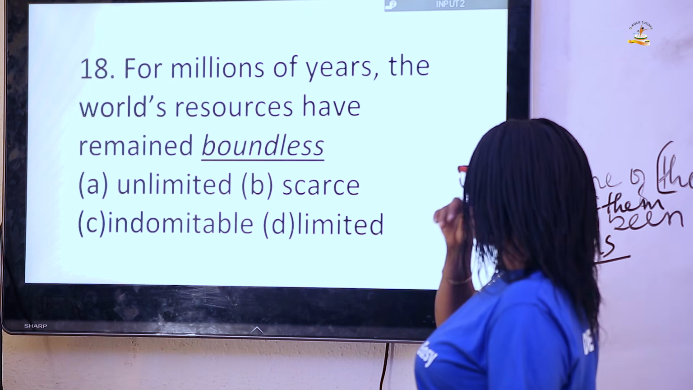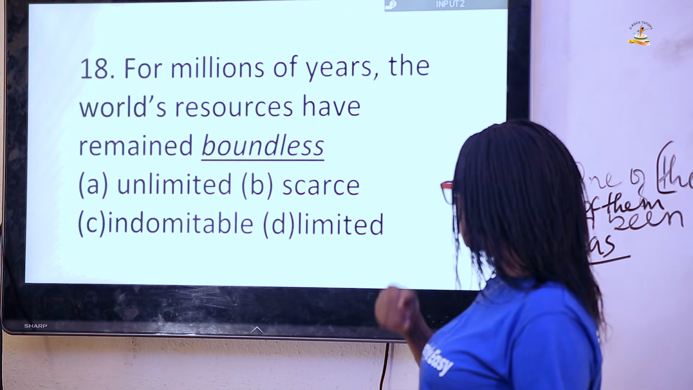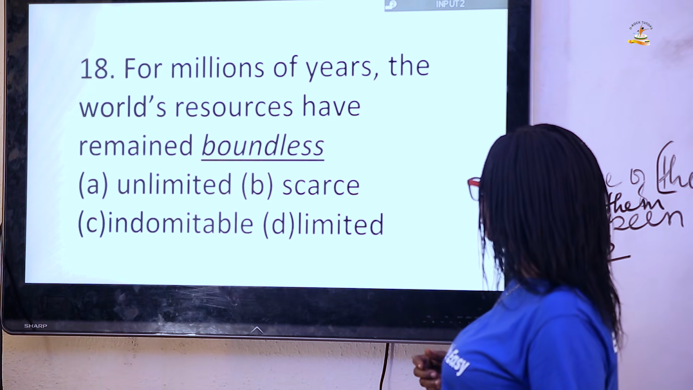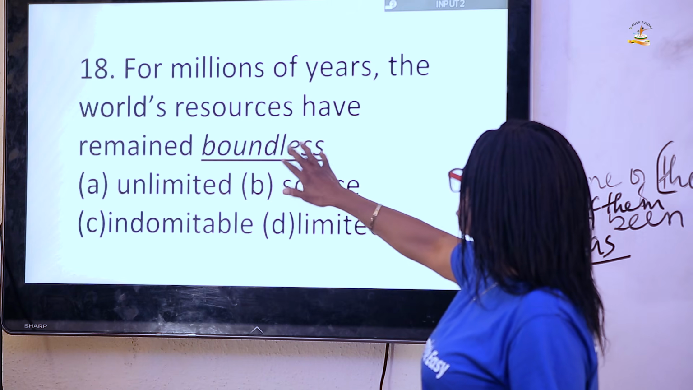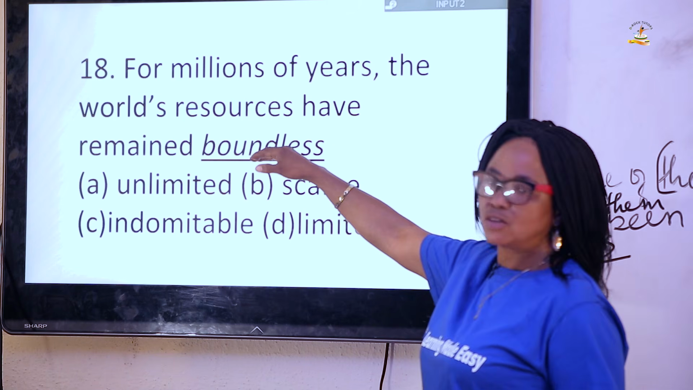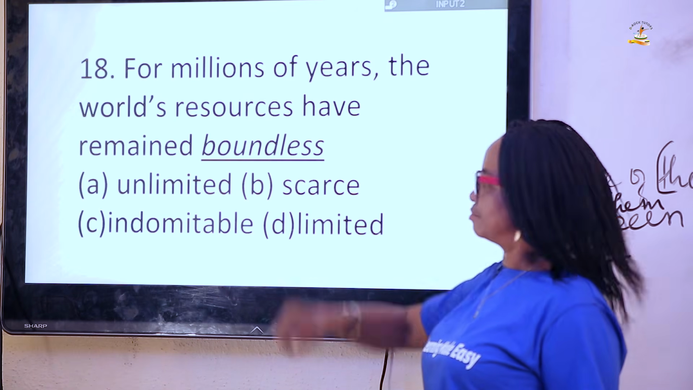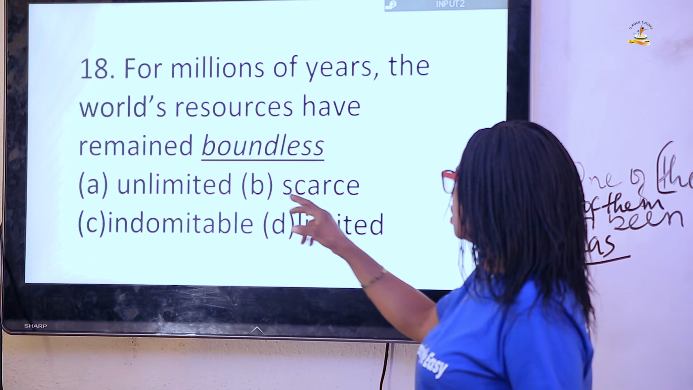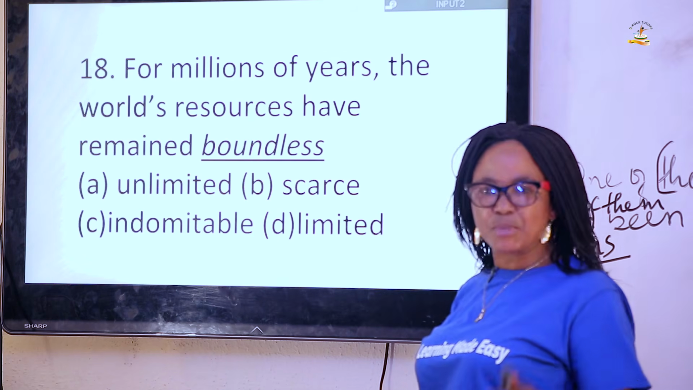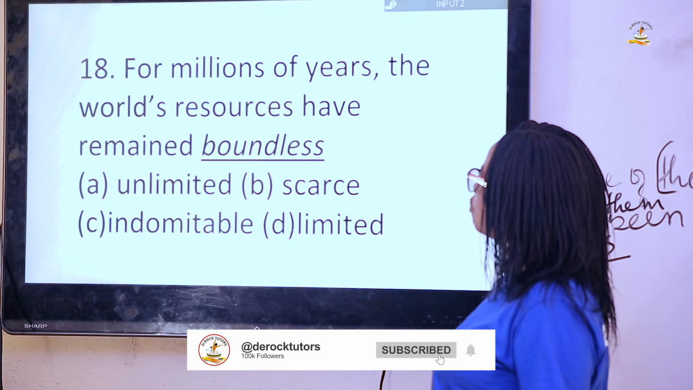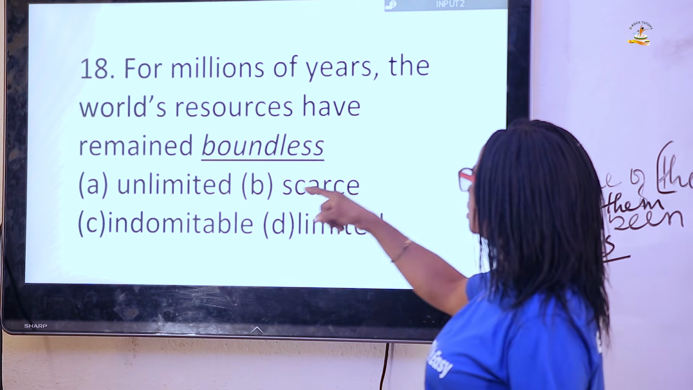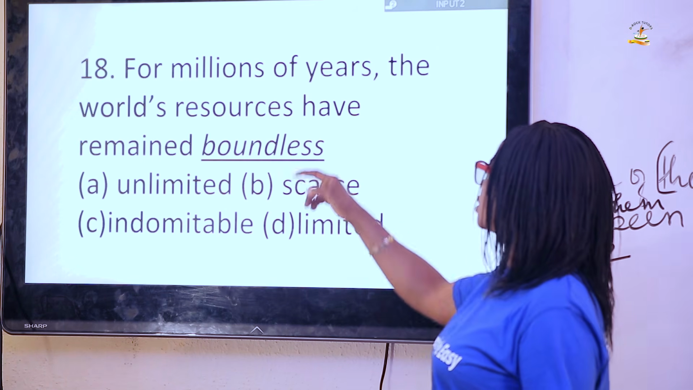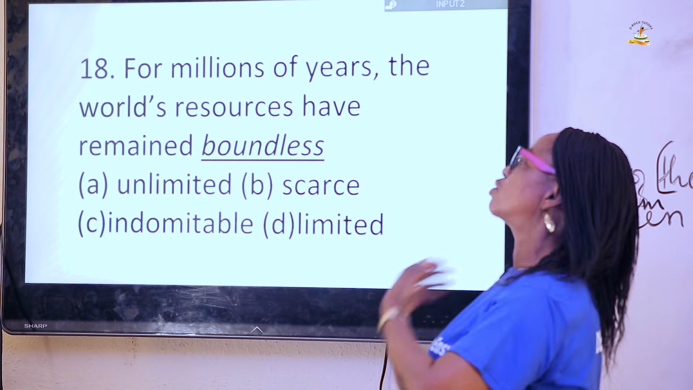Boundless. We all know what boundless means. That is, it remained boundless. That is, it remains, nothing has stopped it. Nothing has ever limited it. Therefore, what is the opposite of boundless here? We have unlimited, we have scarce, we have indomitable. So that means the answer is limited. For millions of years, the world's resources have remained limited. The opposite of boundless. Now let's go to question 19.